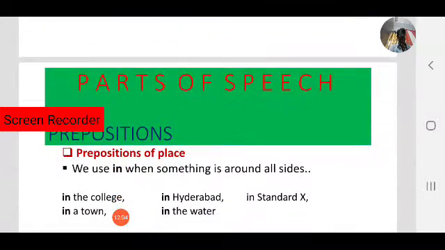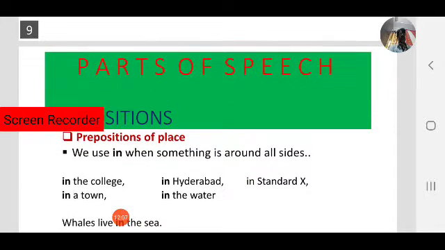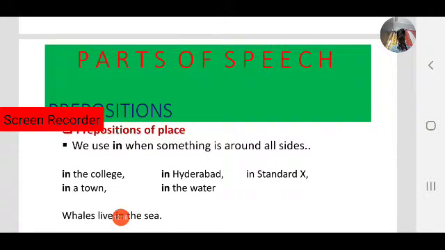Let us see some more examples of how prepositions of place are used. We use in. In is also called a preposition of place. We use in when something is around all sides. For example, I am in a room. In is one of the prepositions of place.